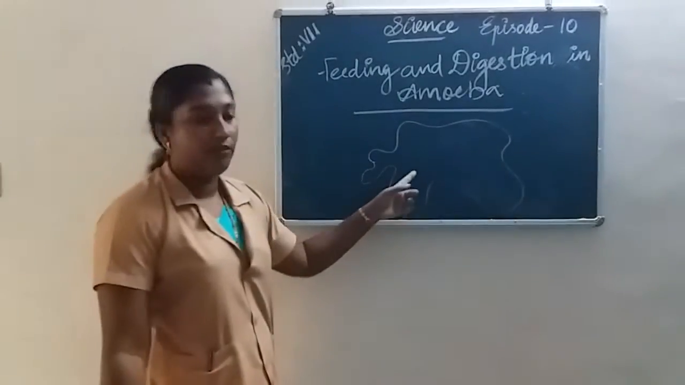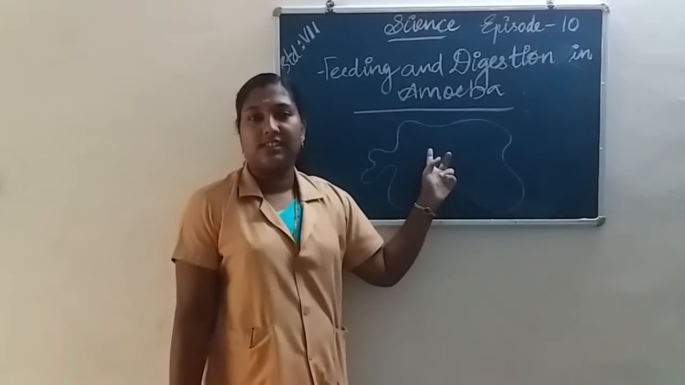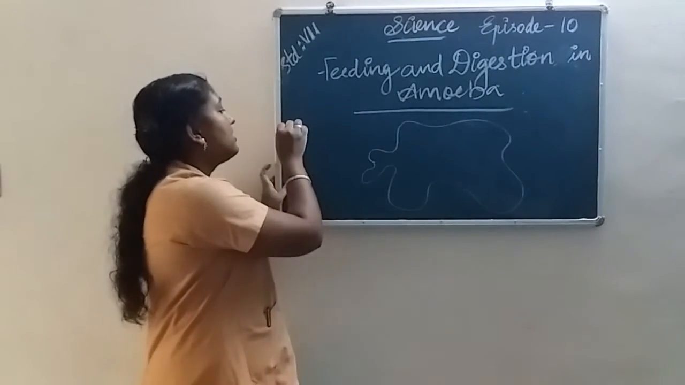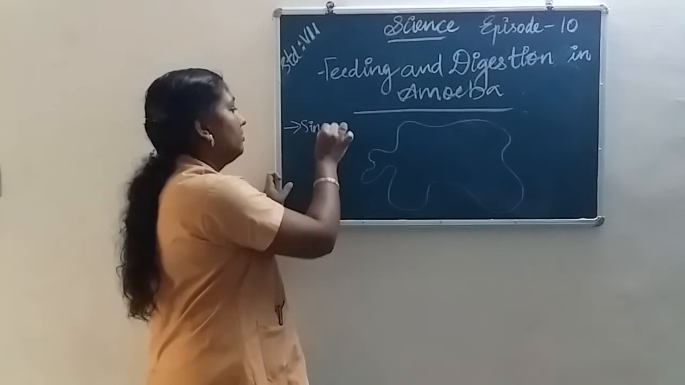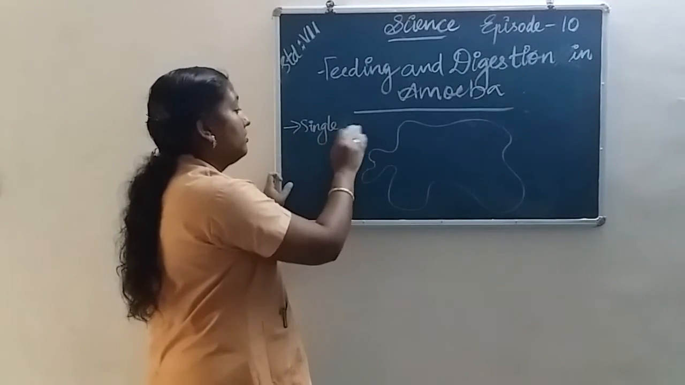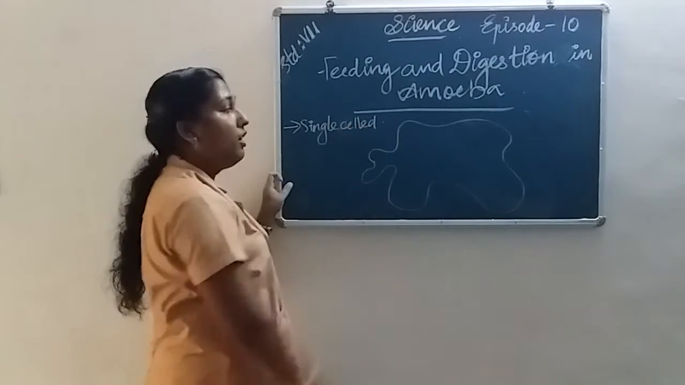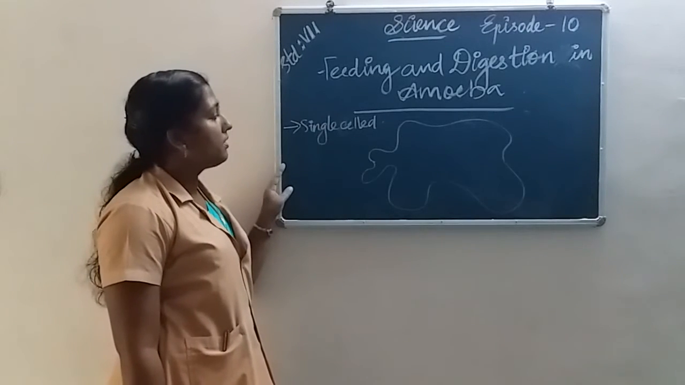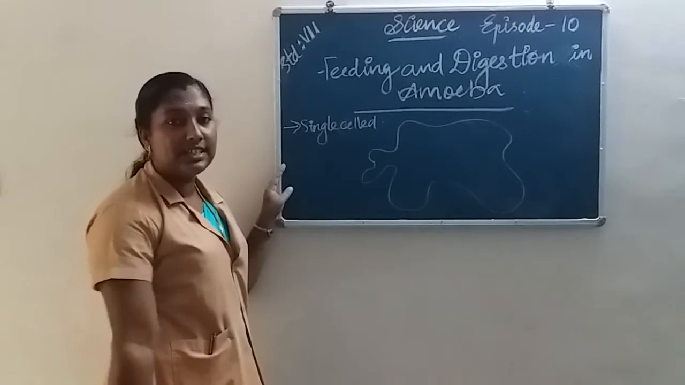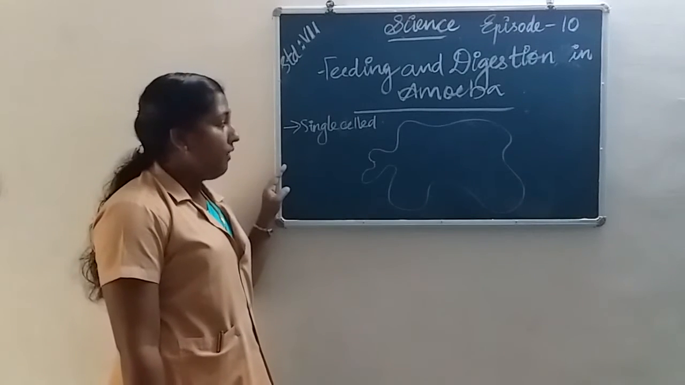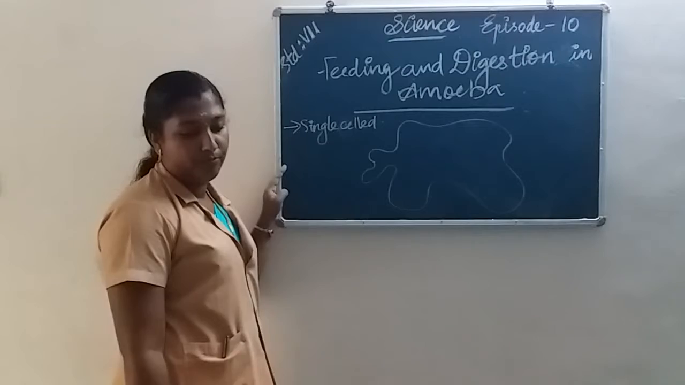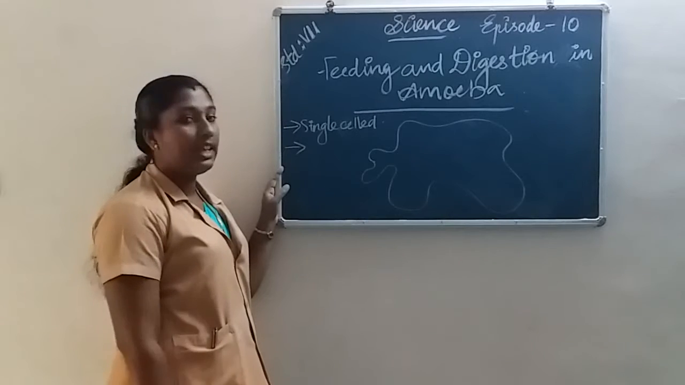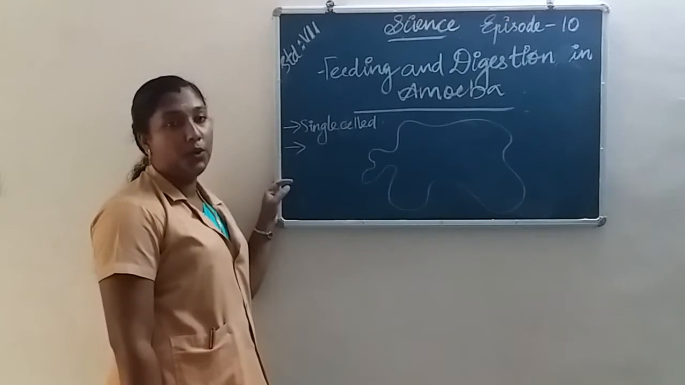There is a rough picture of amoeba. Okay, suppose this is an amoeba. Amoeba is a single-celled organism. Amoeba is a microscopic single-celled organism found in pond water.